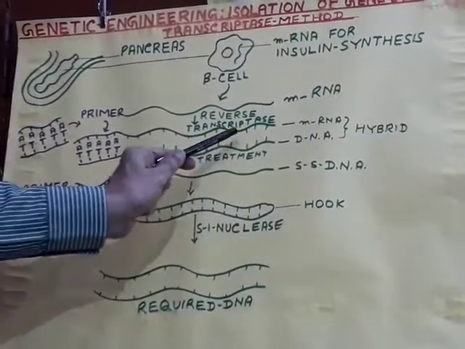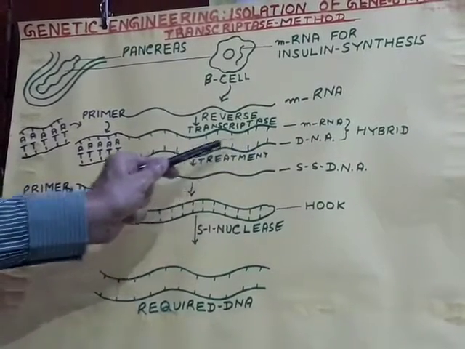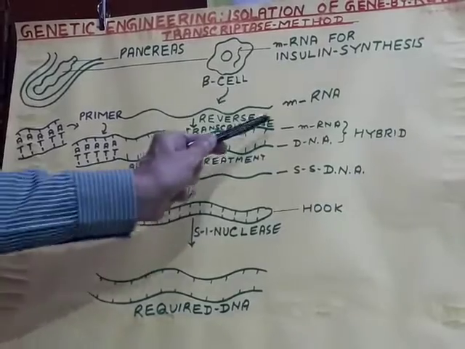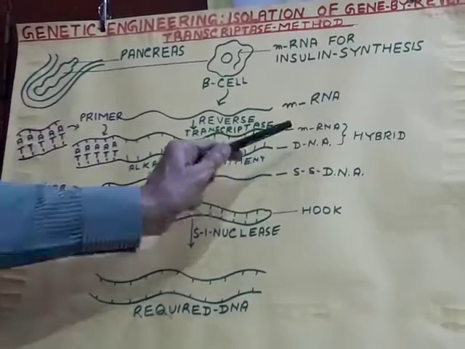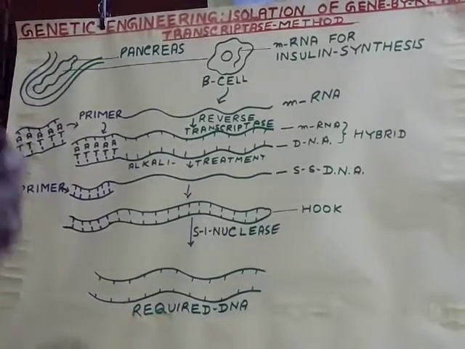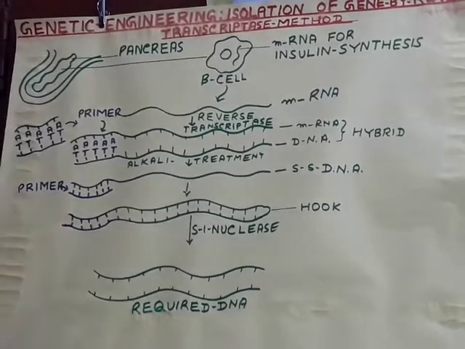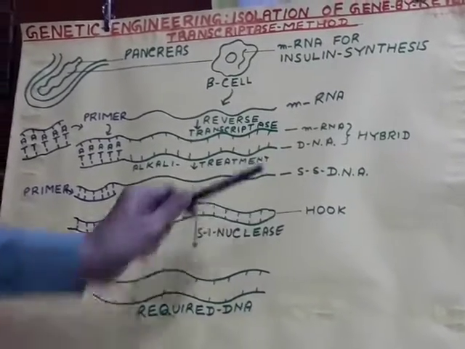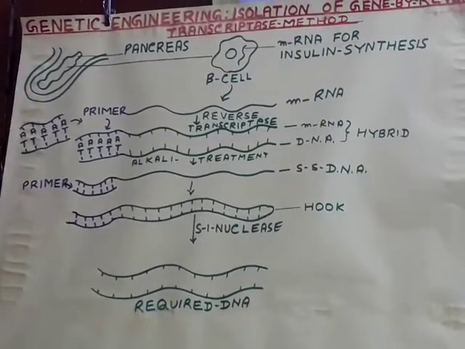Then on this template of mRNA, a complementary sequence of DNA is synthesized and a hybrid molecule is formed, made up of one mRNA and one DNA. Now, by alkali treatment, this particular DNA is separated. Again, on this single strand DNA, we have to develop a double stranded DNA.